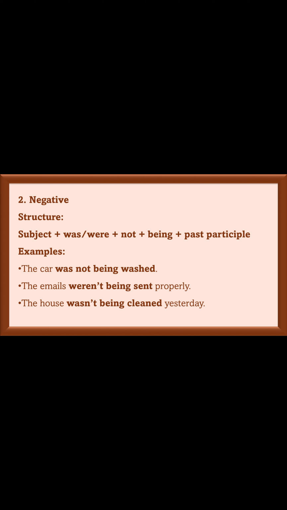2. Negative. Structure: subject plus was/were plus not plus being plus past participle. Examples. The car was not being washed. The emails weren't being sent properly. The house wasn't being cleaned yesterday.